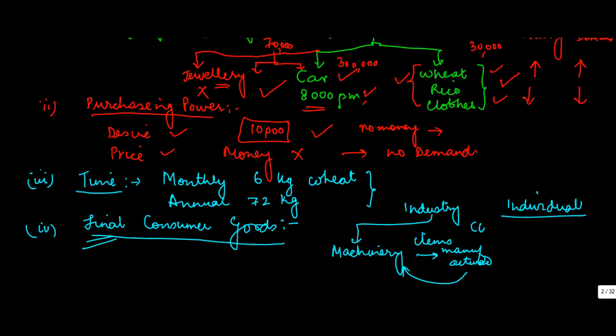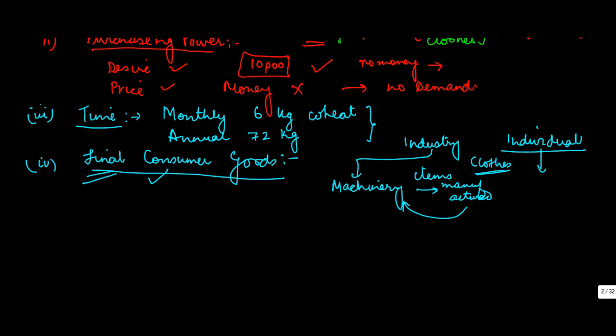Let's say you manufacture clothes through this machinery. So demand, insofar as it is used in these economic terms, refers to the demand for clothes, which are the final consumer goods. Demand does not include within itself the industrial goods. It has to be the final consumer goods. And the fifth is that demand is always for a desired quantity. Okay?